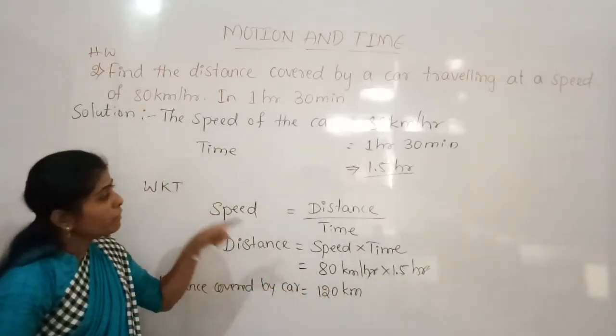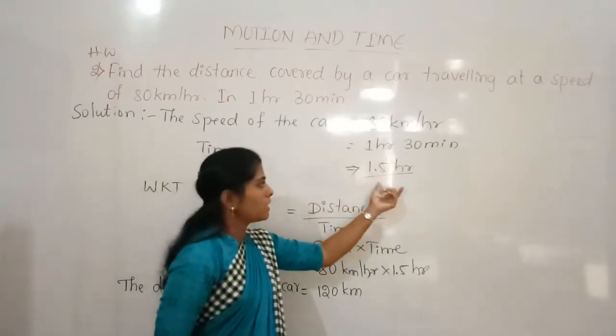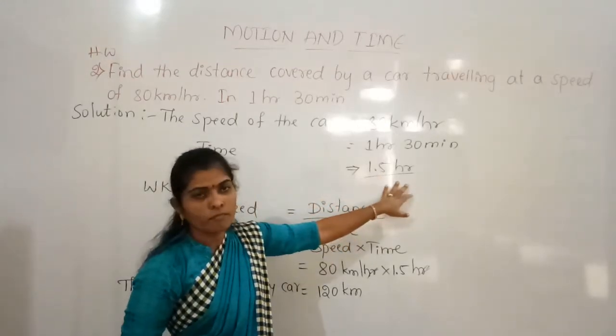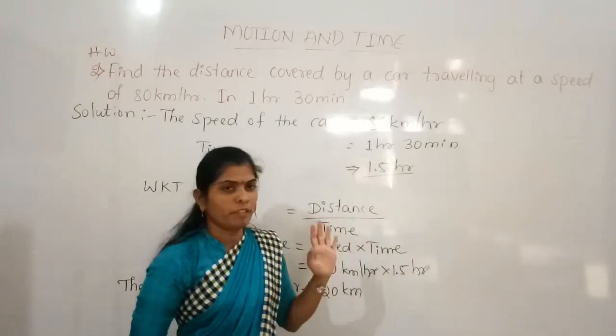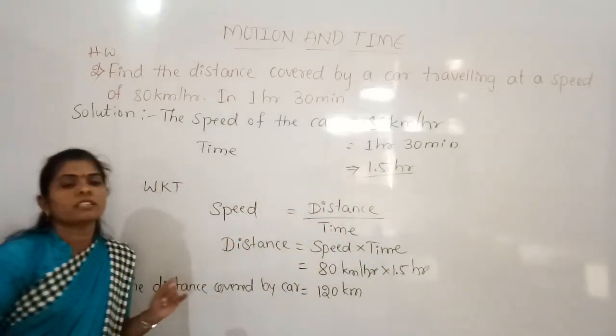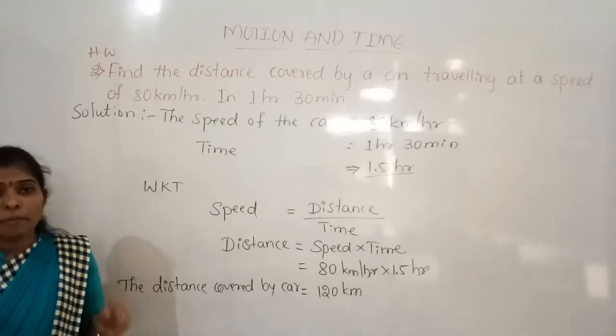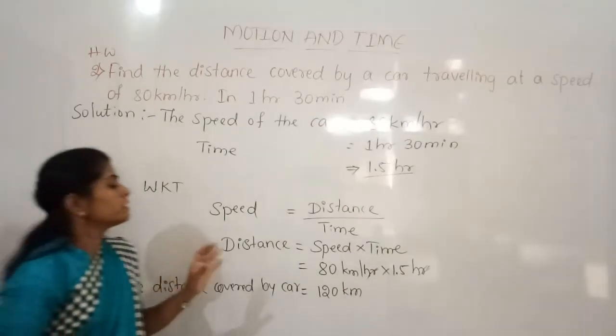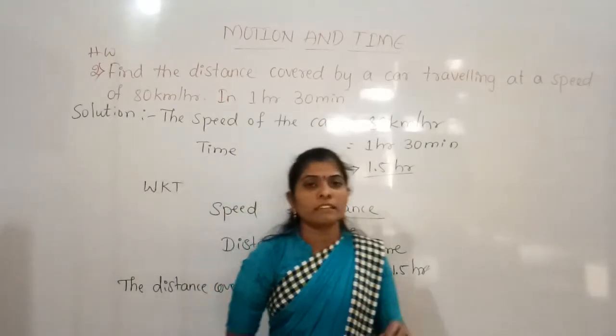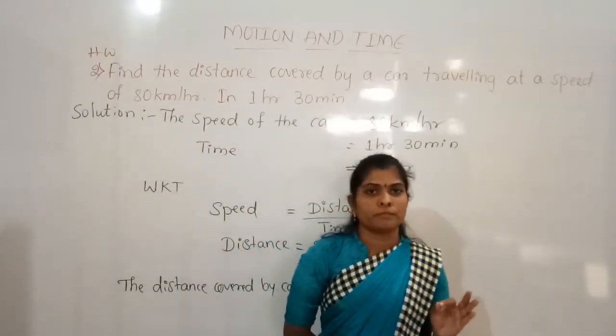And here the time is 1.5 hour. So like that, wherever it is, you have to mention the unit. And remember, the most important thing is that the unit should always be written in the singular form.